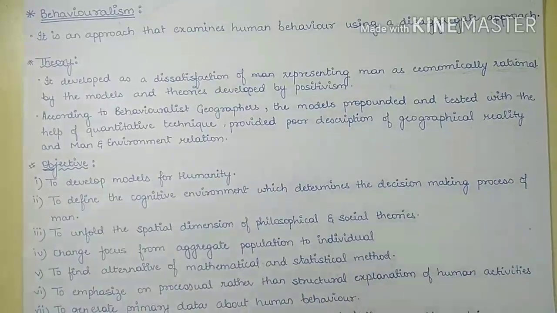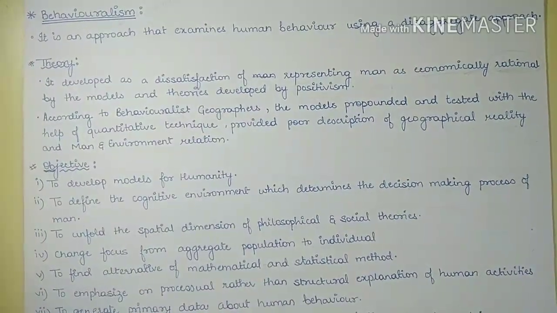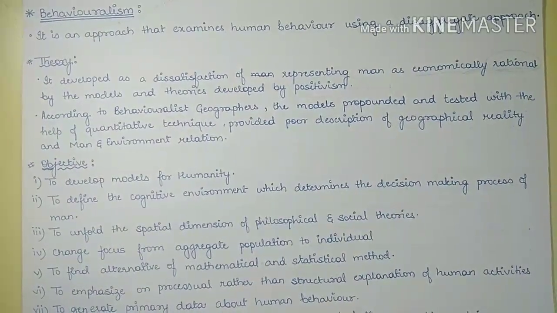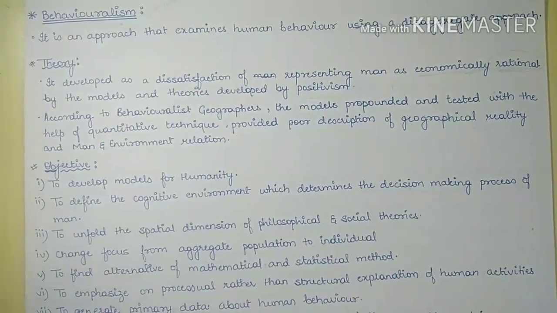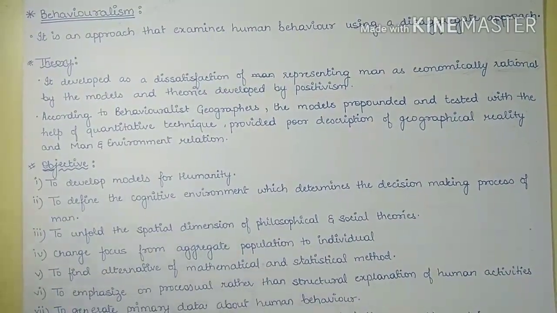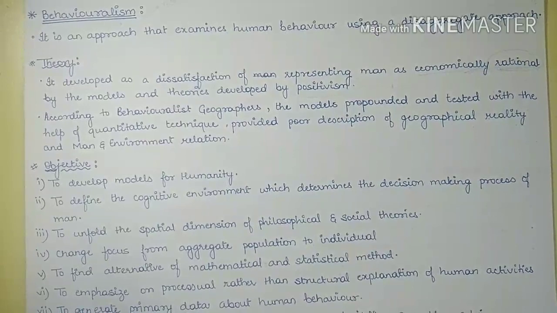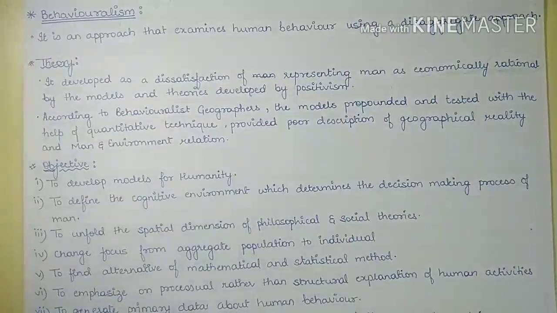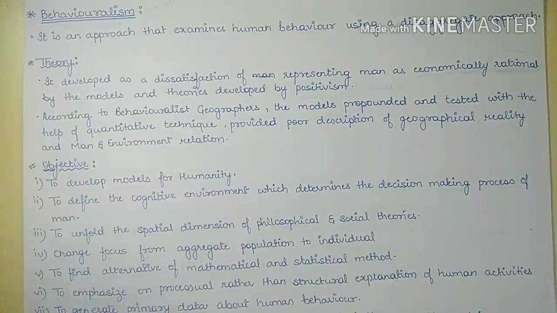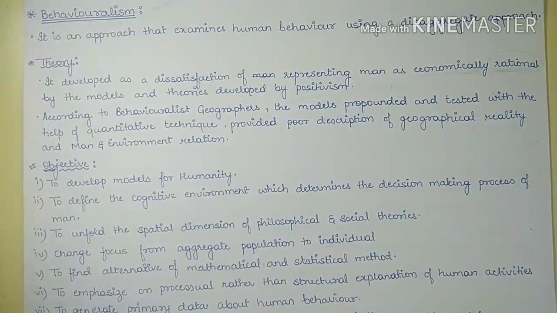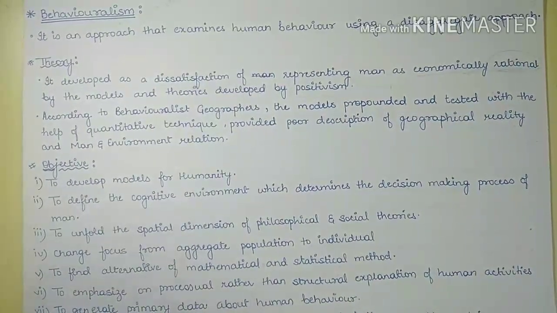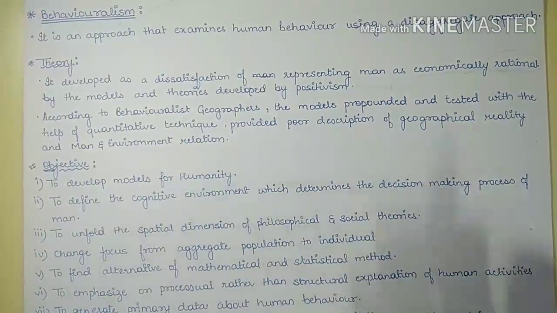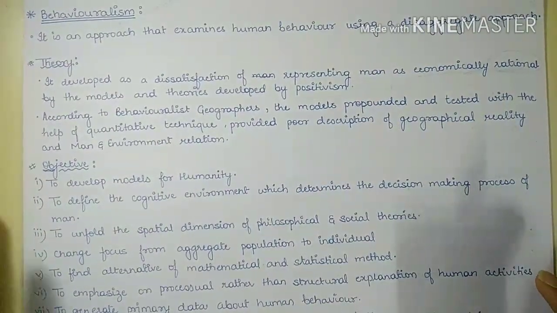So after the quantitative revolution, after some time, the geographers began to realize that the models that were propounded and the tests that were done were not giving exact results, because they gave a poor description of the geographical realities and the man and environment relation. Okay.